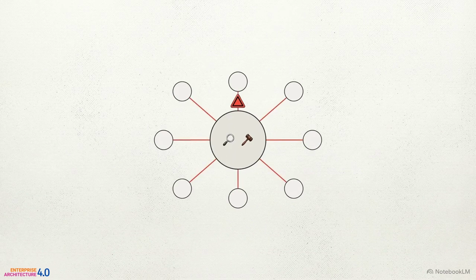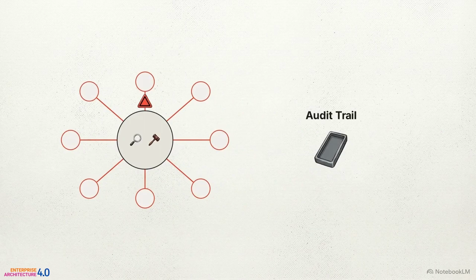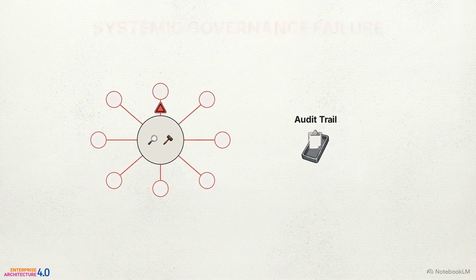The final pressure is auditability. Risk functions and regulators demand a clean event trail, a precise record of what an agent perceived, what constraint it evaluated, and what action it took. A multi-power agent conflates evidence production with decision authority. The same mechanism that generated the analysis also authorized the action. The resulting event trail ceases to be a clear historical record and becomes a forensic challenge.